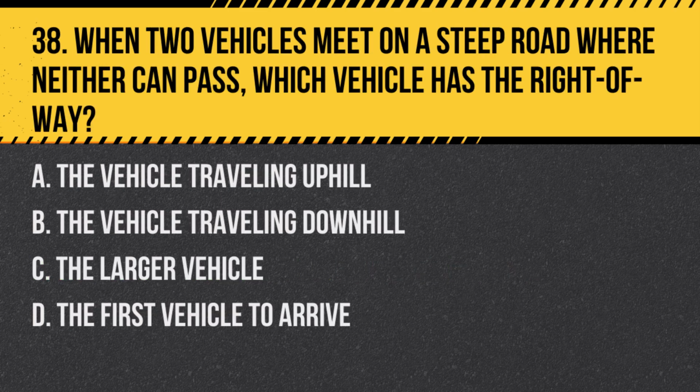Question 38. When two vehicles meet on a steep road where neither can pass, which vehicle has the right of way? A. The vehicle traveling uphill. B. The vehicle traveling downhill. C. The larger vehicle. D. The first vehicle to arrive. Answer: A. The vehicle traveling uphill. On steep roads where two vehicles cannot pass, the vehicle traveling uphill has the right of way because it is more difficult for it to restart movement.